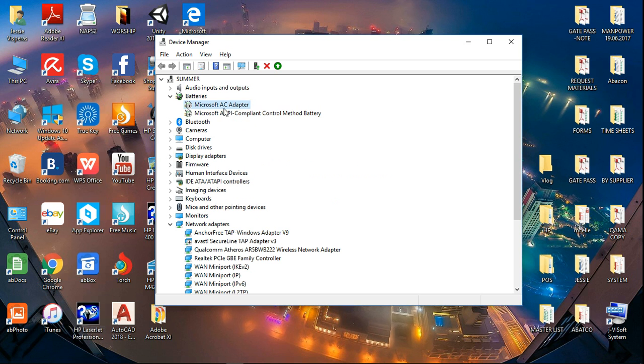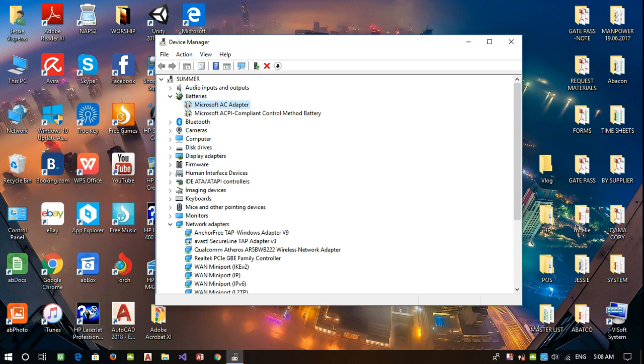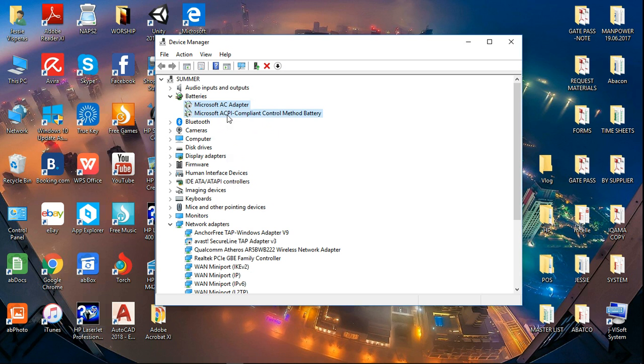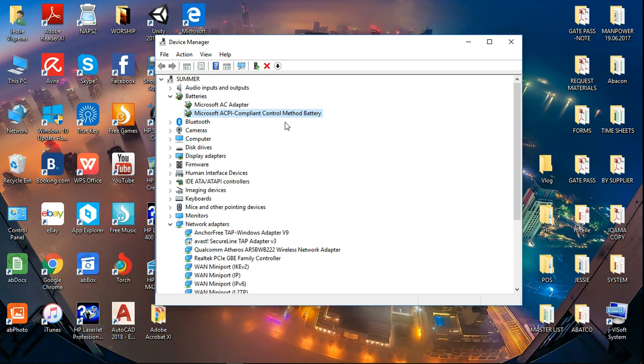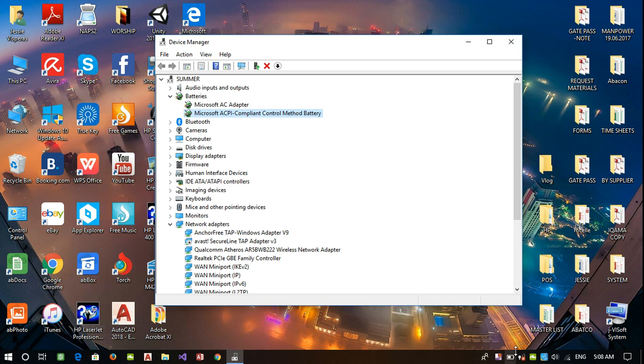So after that, we have to enable them again in order to show the battery icon here on our taskbar. Okay, it's now already enabled, and let's check now on our taskbar. Here we go guys, the battery icon is now in my taskbar.